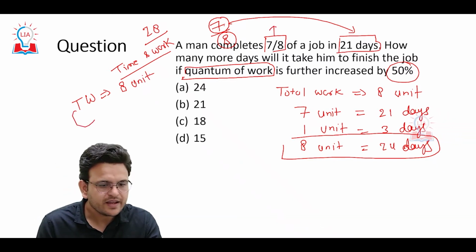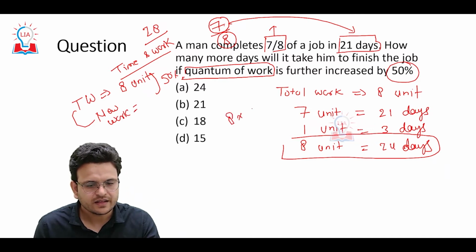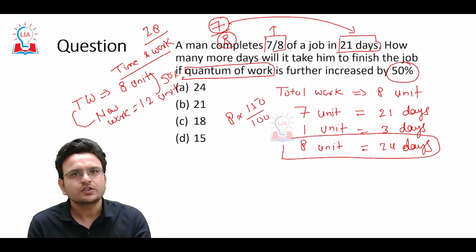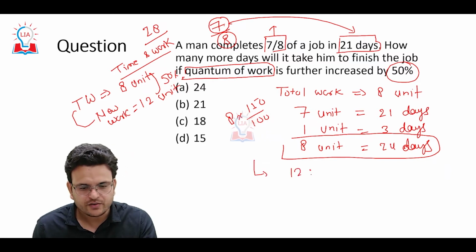Work is increased by 50%, so the new work will be 8 increased by 50%, which is 12 units. So now the total work will be 12 units.